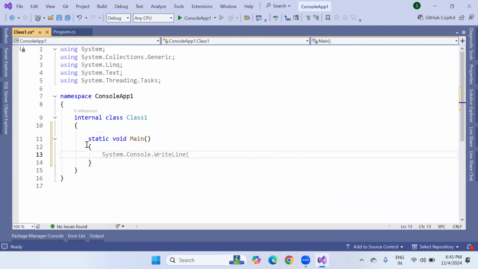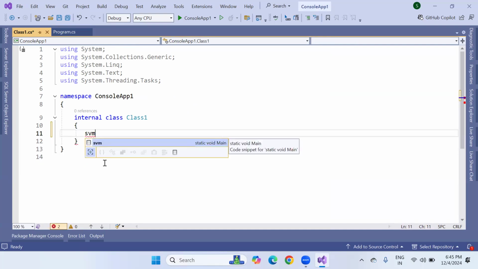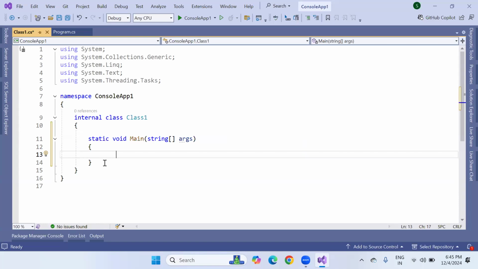Or else if you want to write the Main method in a shortcut way, simply type svm twice and press the Tab key. This is the code snippet for getting the Main method completely. Type svm two times, hit the Tab key, and the Main method is automatically generated.